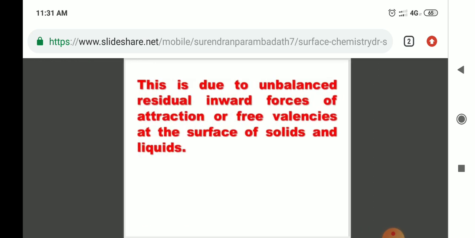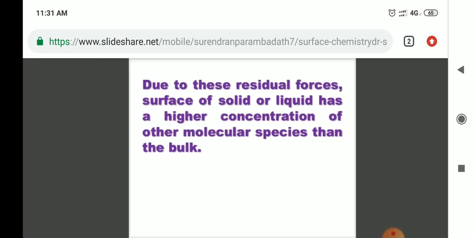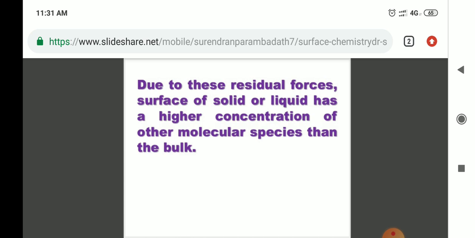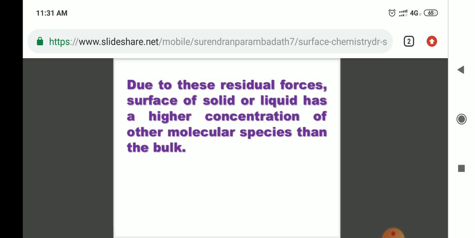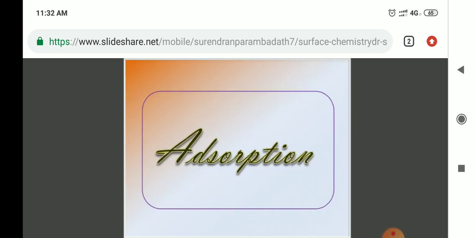This is due to the unbalanced residual inward forces of attraction or free valence at the surface of solid and liquid. Due to these residual forces, the surface of solid and liquid has a higher concentration of other molecular species than the bulk. Next is adsorption.